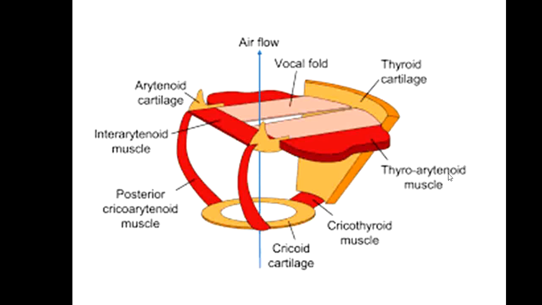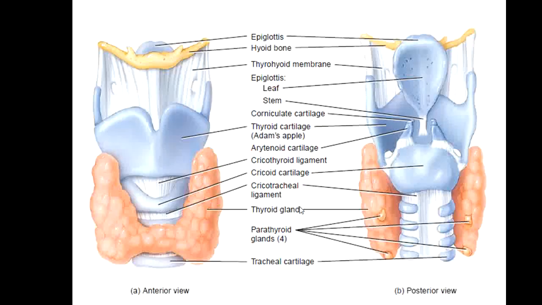The interarytenoid muscle connects the arytenoid cartilages. Very simple. And the cricothyroid muscle connects the thyroid cartilage with the cricoid cartilage.